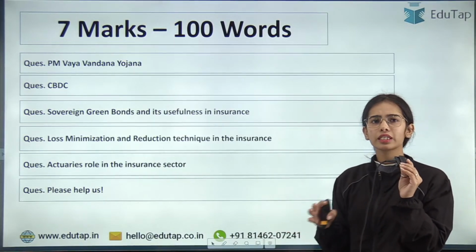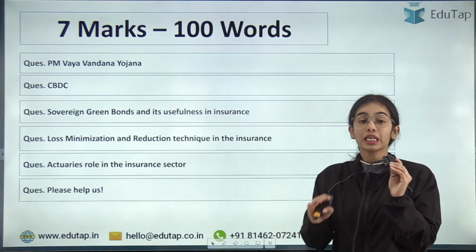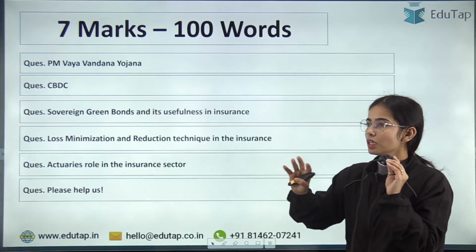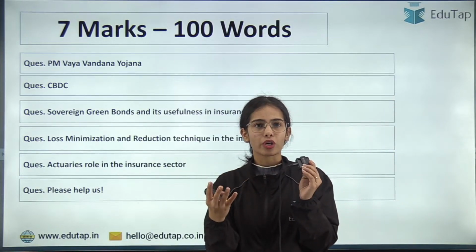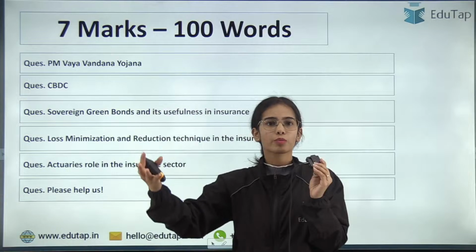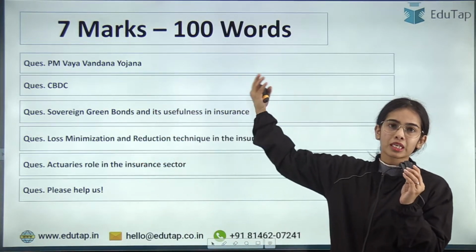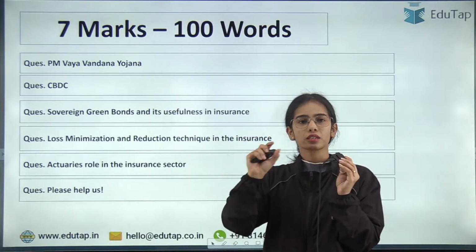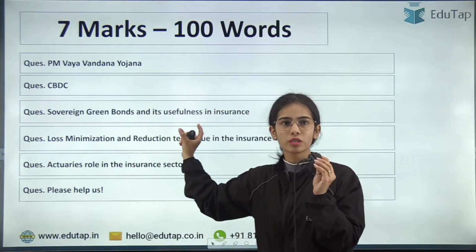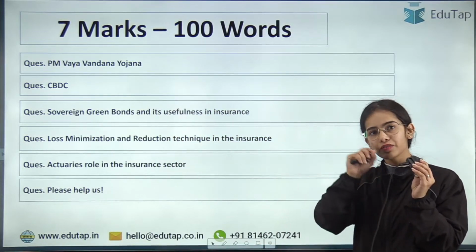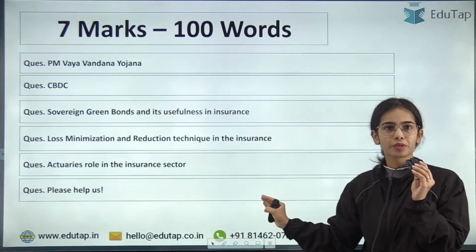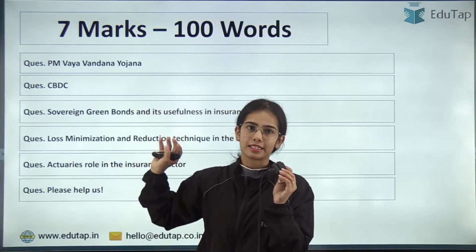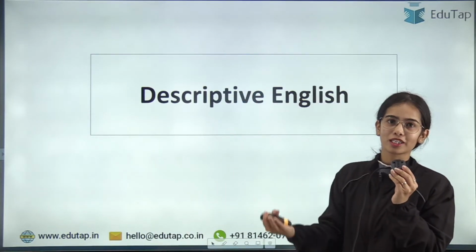And I will not say that ESI was very much easy or doable. It was above average, above moderate, because of the nature of ESI impacting insurance, which contains some out of the box topics like your CBDC or schemes like PM Vay Vandana Yojana. So it was above moderate, near to difficult. But if you know the basic idea of the topic, you could have written that. This is a descriptive examination, so you can write whatever basic idea you have on the CBDC and such. So this is it from the ESI impacting insurance segment.